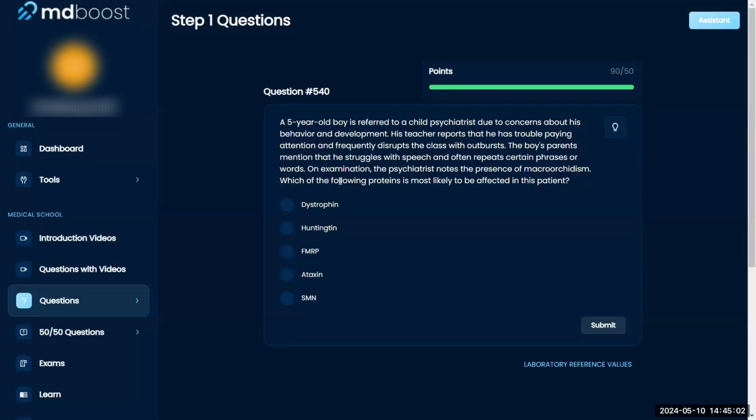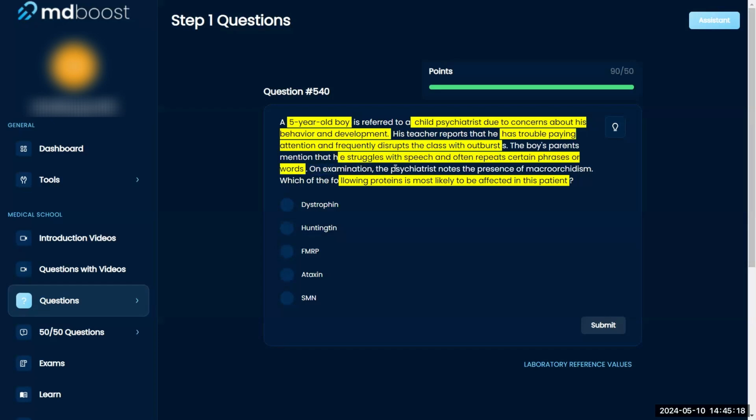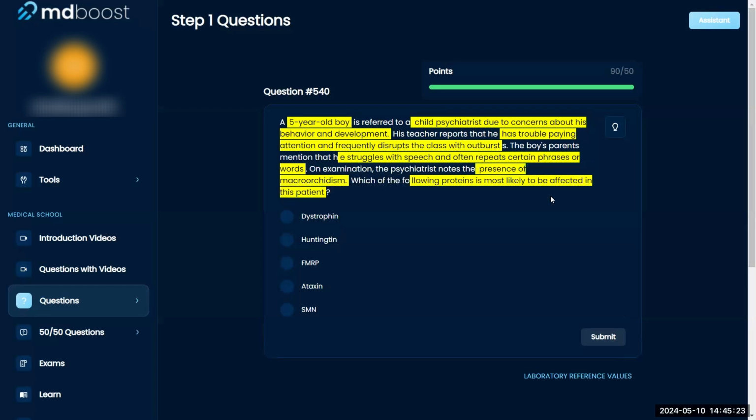Which of the following proteins is most likely affected in this patient? A 5-year-old boy is referred to a child psychiatrist due to concerns about his behavior and development. His teacher reports that he has trouble paying attention and frequently disrupts the class with outbursts. The boy's parents mention that he struggles with speech and often repeats certain phrases or words. On examination, the patient is noted to have macroorchidism. Which of the following proteins is most likely affected in this patient?